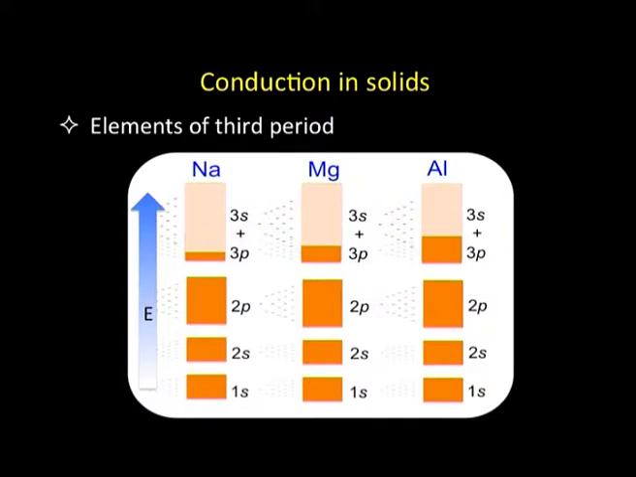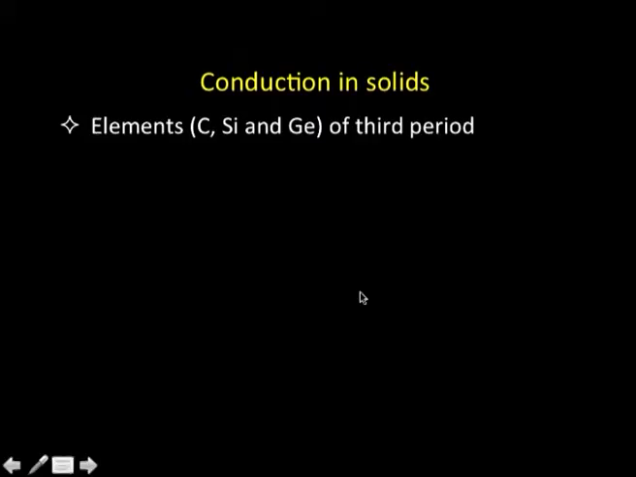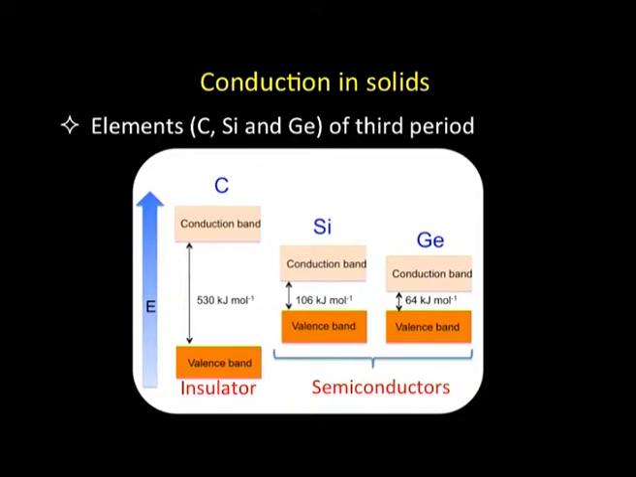Let us move further and see what happens in case of the other elements of the third period, that is carbon, silicon and germanium. Let us look at the band structure here. That is very, very interesting. What you find is that in case of carbon, carbon again has p electrons, and when we talk about a band structure, we are not giving the core electrons, that is the 1s, 2s and things like that, the inner orbitals we are not showing here.